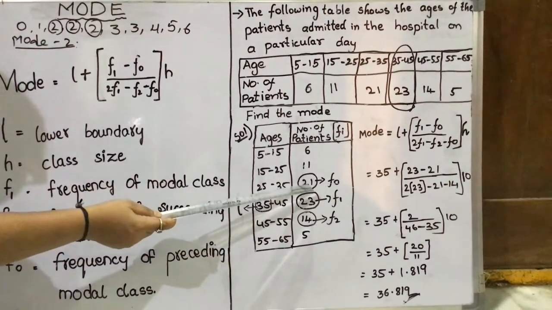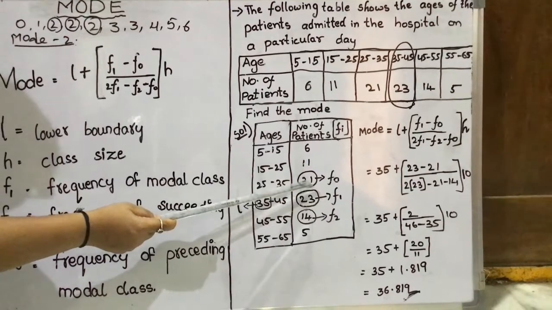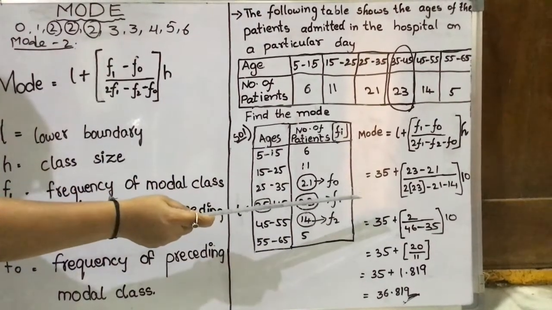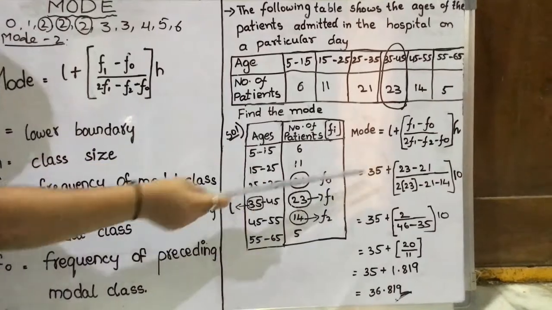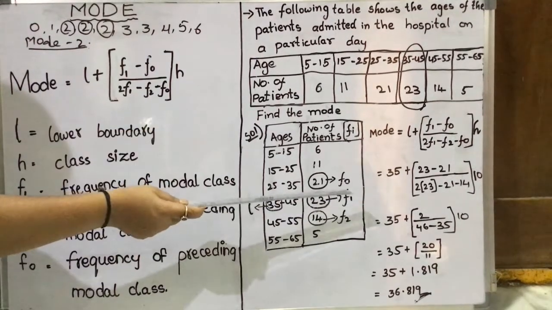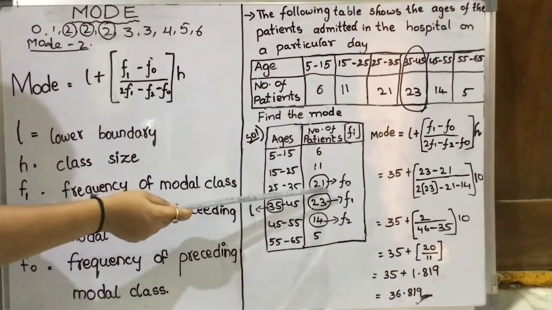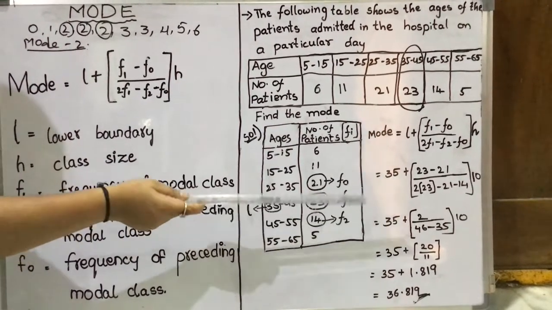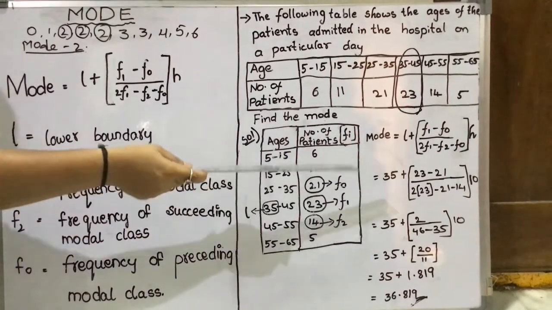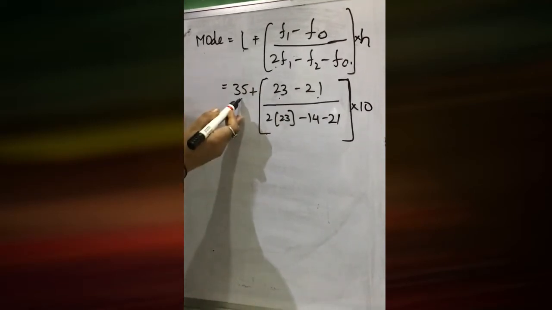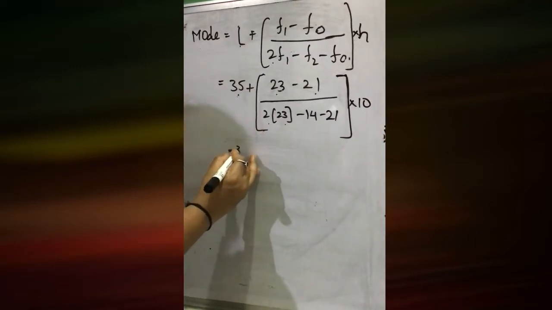In the place of F0 write 21. Now 2F1, 2 into 23, since F1 is 23. 2 into 23 minus F2, which is 14, minus F0, which is 21. In the mode formula we substituted each and every number. Now we just need to simplify.